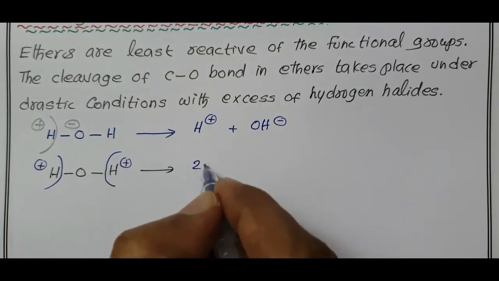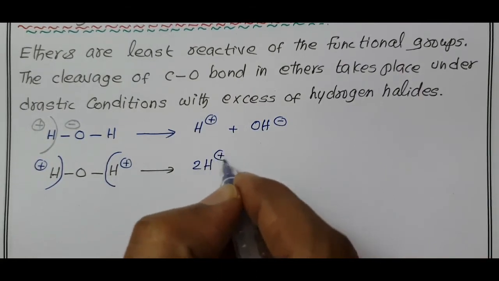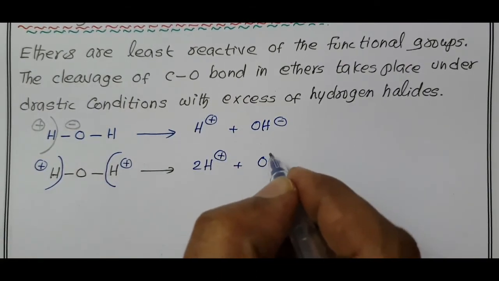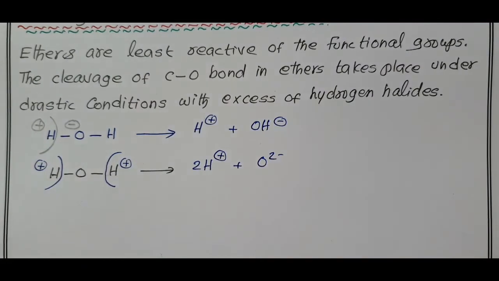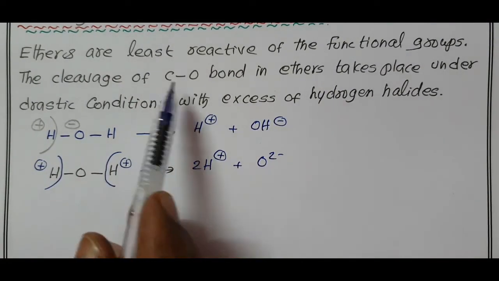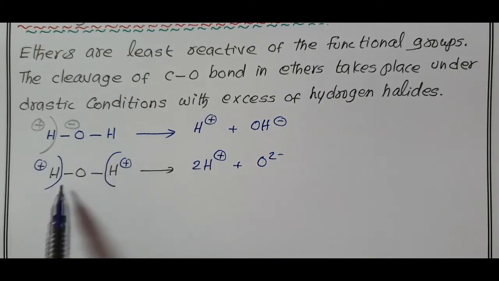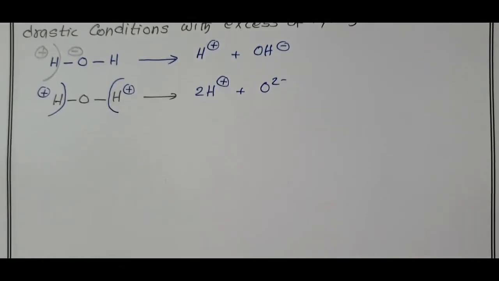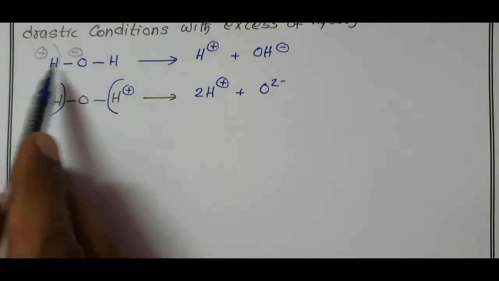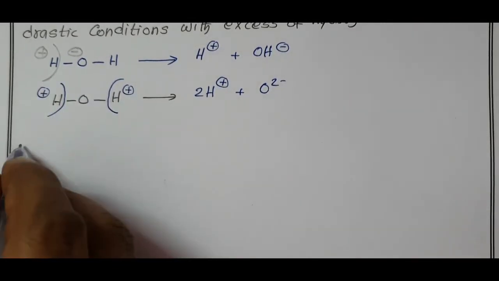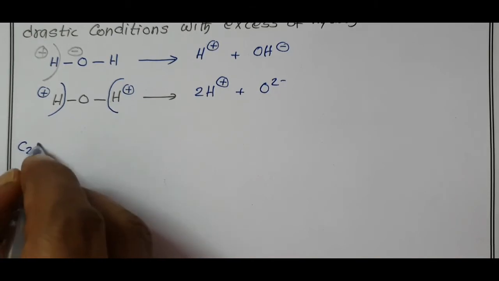So, there are two H plus and O2 minus. First reaction of diethyl ether, the carbon-oxygen bond cleavage reaction, I am going to write like this. Second reaction, this ionization. Like the water molecule, instead of hydrogen, we have alkyl group in ether.